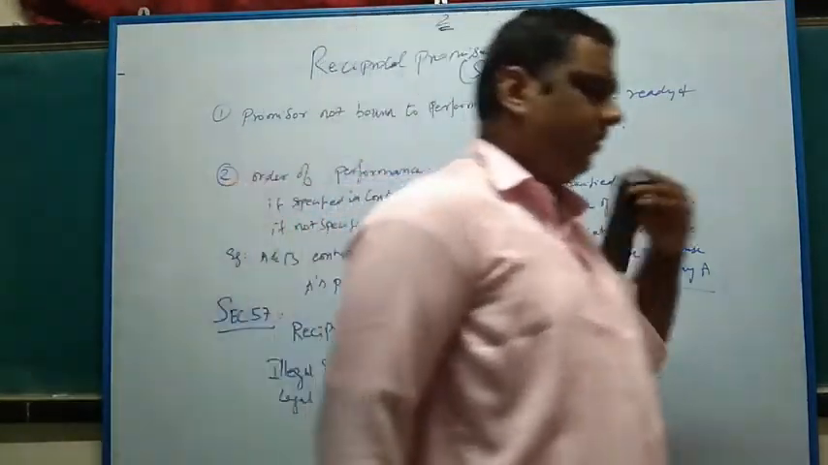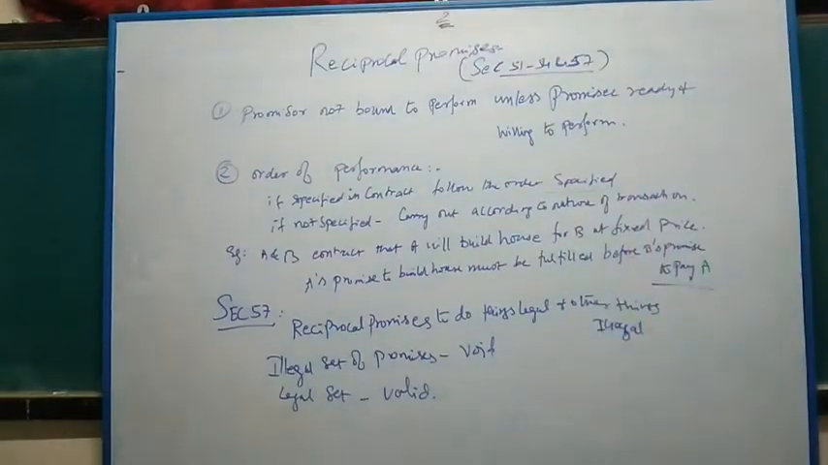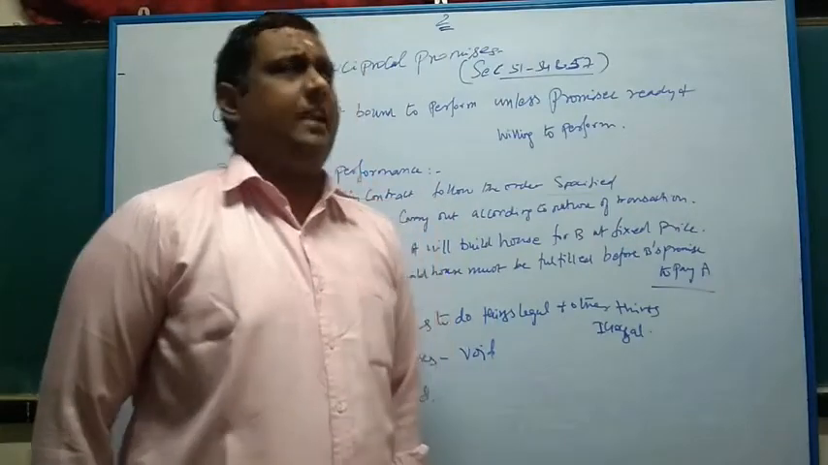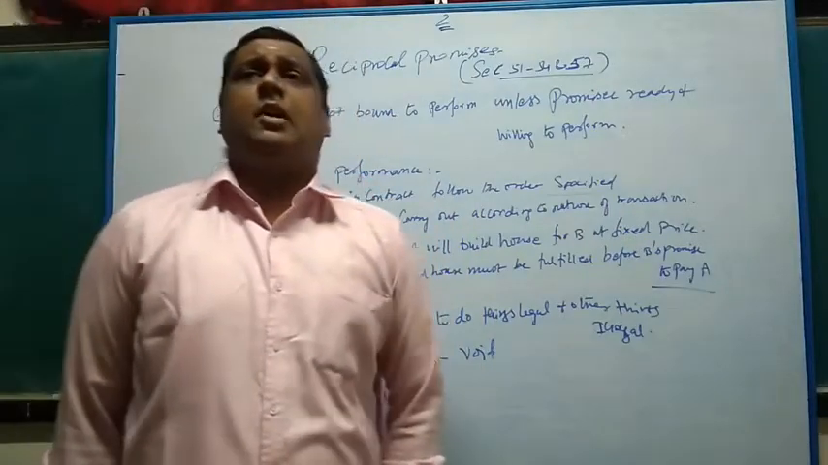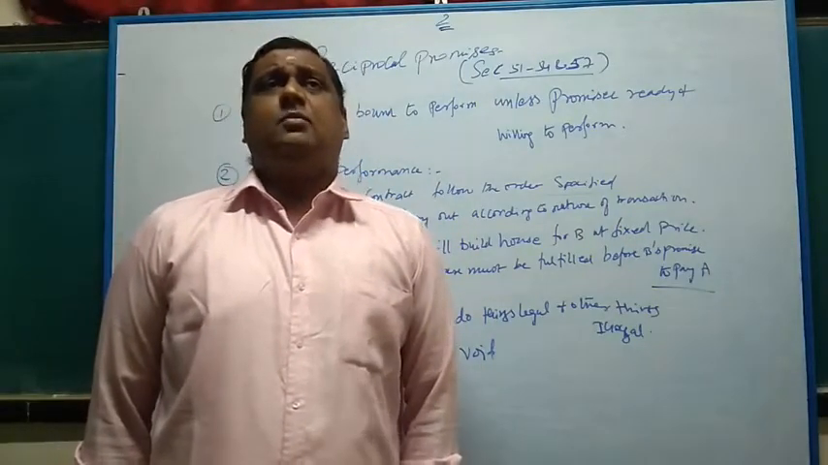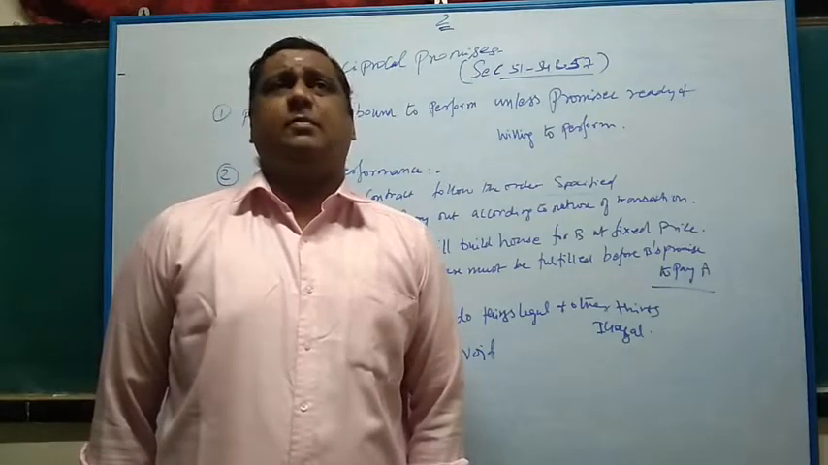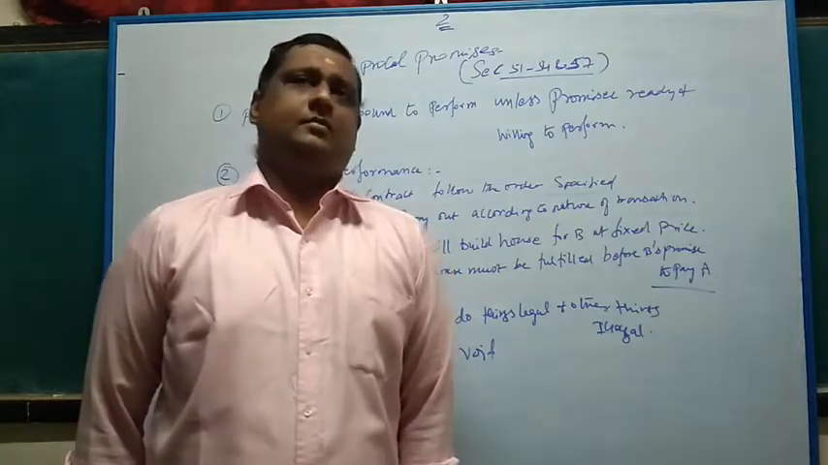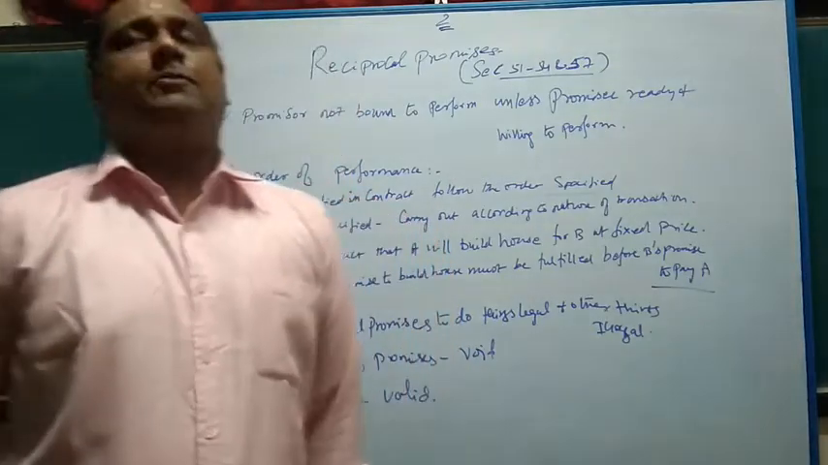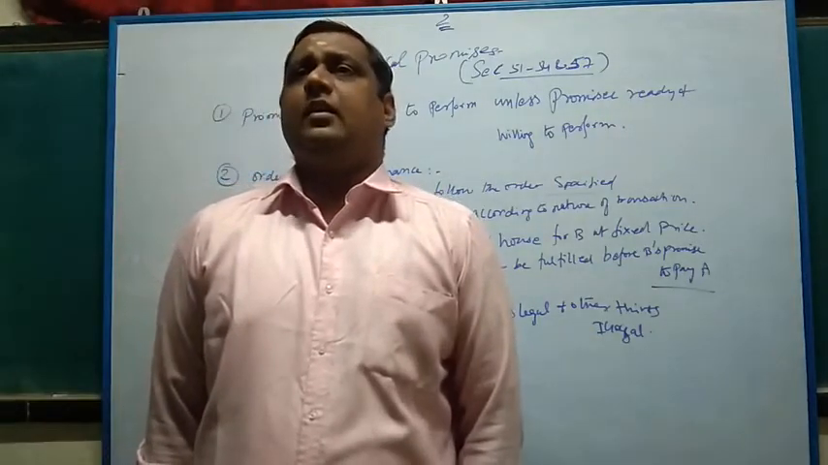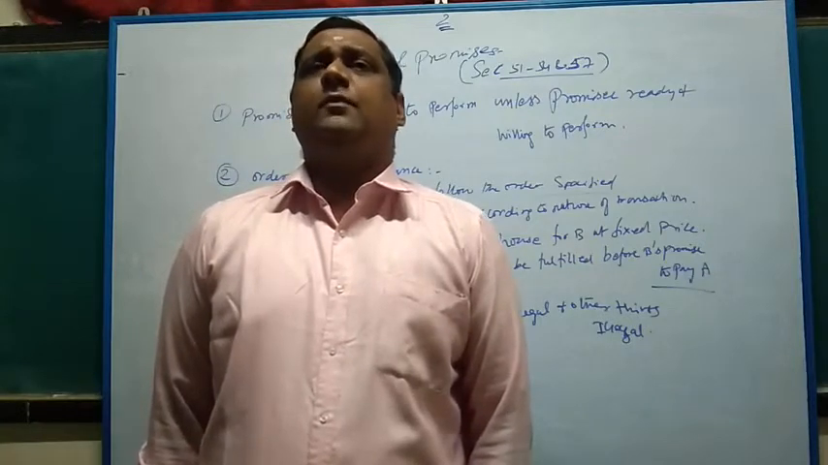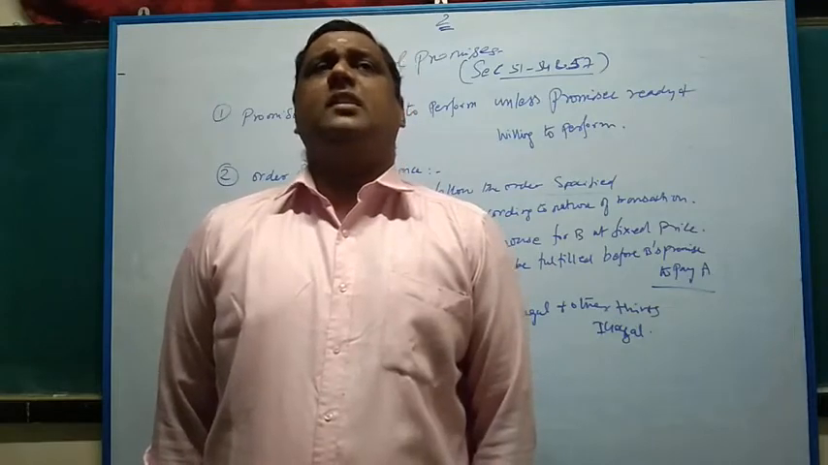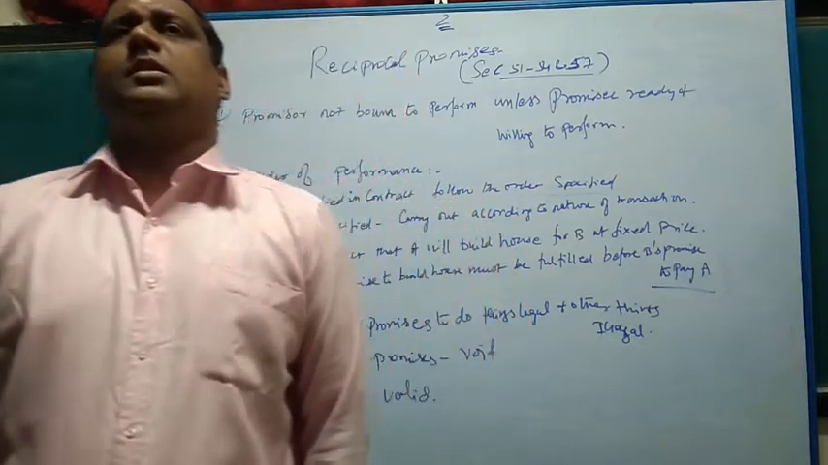So here, the performance of the obligation mostly lies on the promisee side, where there is a contract between the promisor and the promisee. But the promisee has to do the first set of promises. Based on that, the promisor will carry out his promise. For example, if the promisee agrees to deliver 50,000 bags of wheat to the promisor on 2nd January 2020,